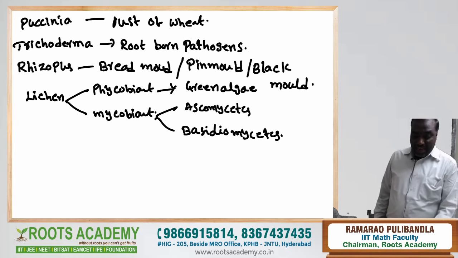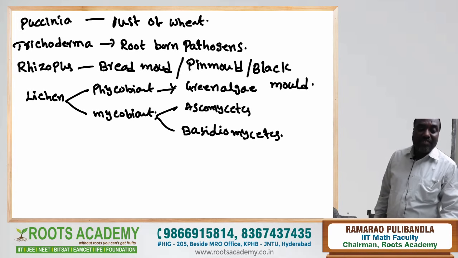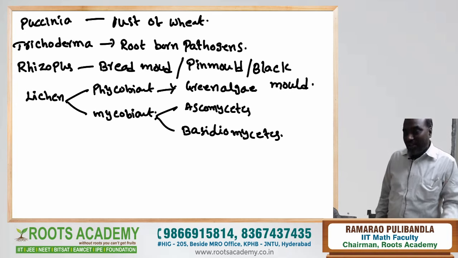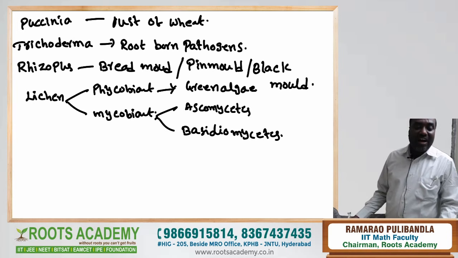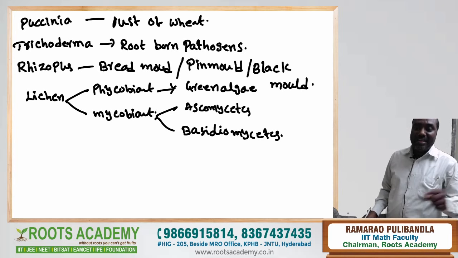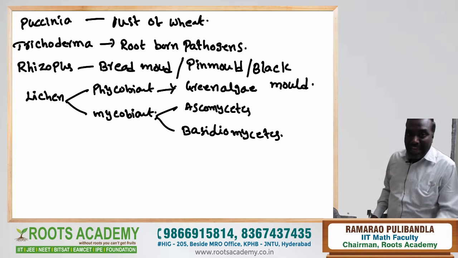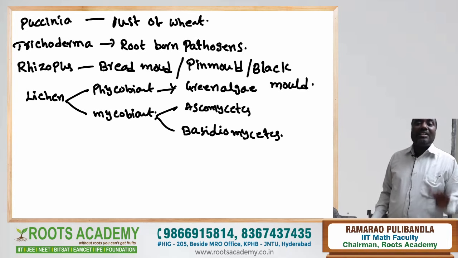Viroids, prions, and lichens are not put in the five kingdom classification. Among viruses, lichens, viroids and prions, only lichens are cellular, all the others are non-cellular.